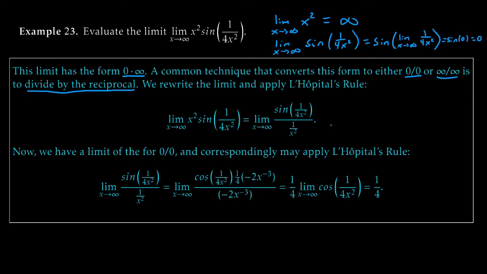So let's rewrite the limit really quick. So x squared times sine of 1 over 4x squared is the same as sine of 1 over 4x squared divided by 1 over x squared. That is, if you divide by 1/2, you're multiplying by 2.